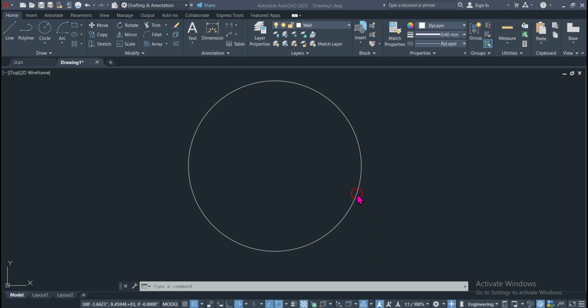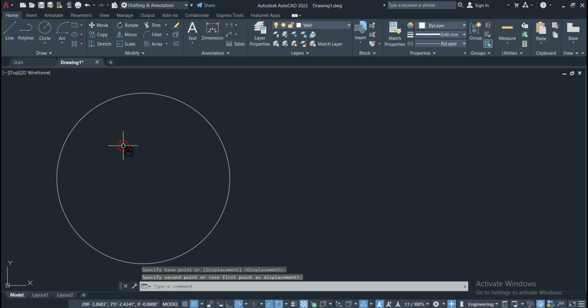To see those equal parts, you have to select this and we'll move it. And now these are the 6 points. As you can see, this one, another is this one, and another is this one. So these are the 6 equal portions: 1, 2, 3, 4, 5, 6.